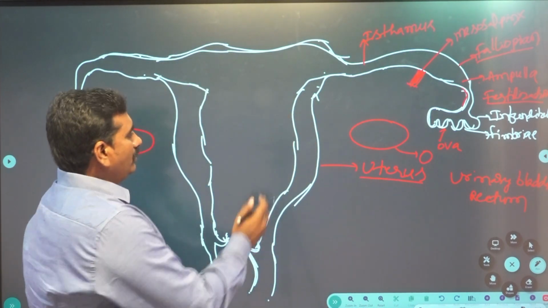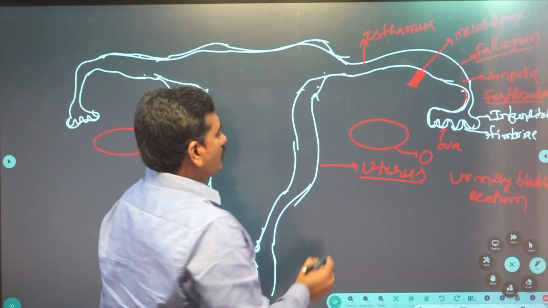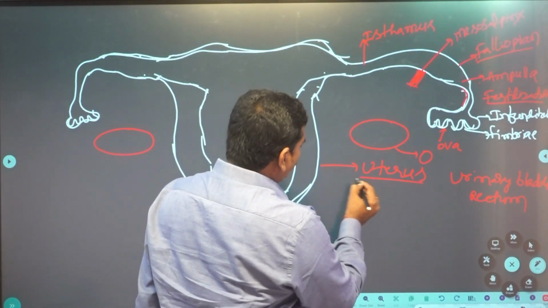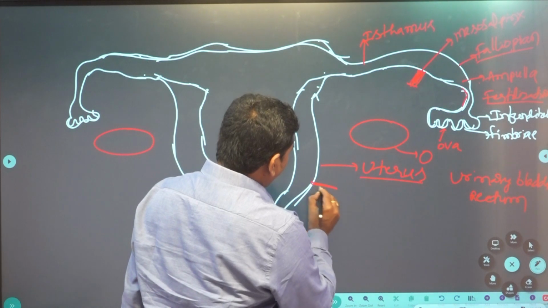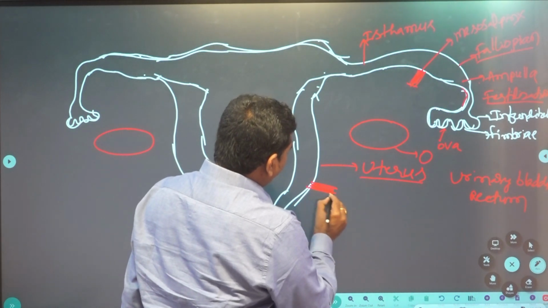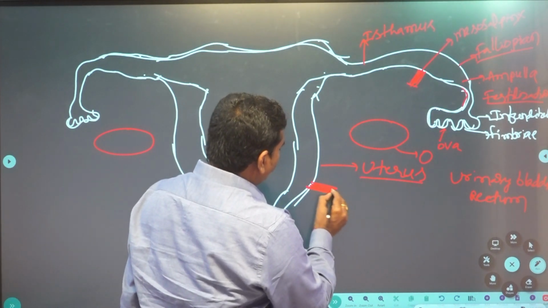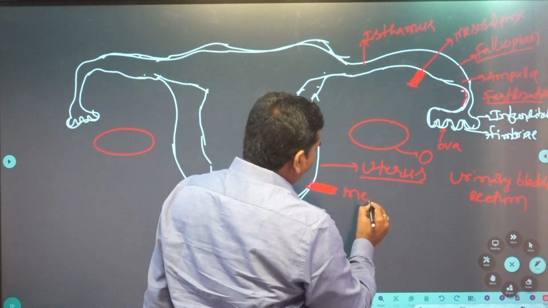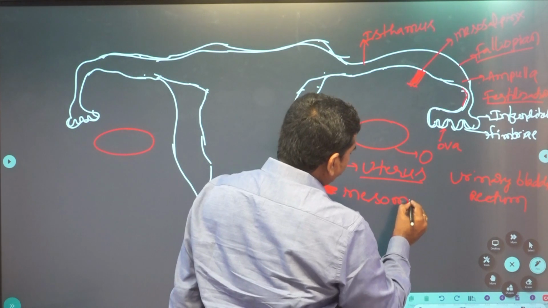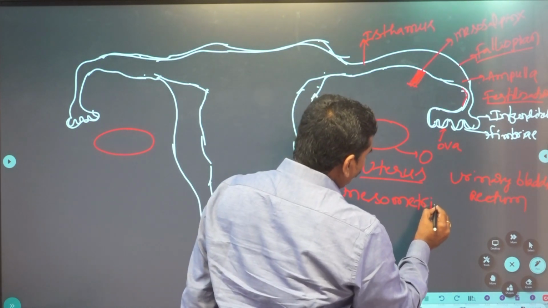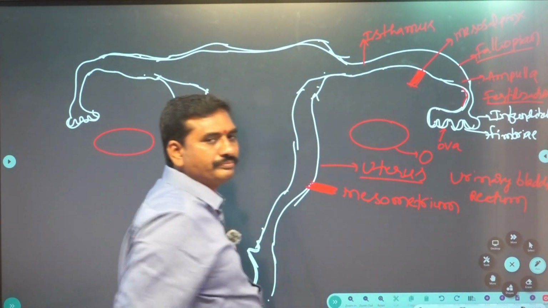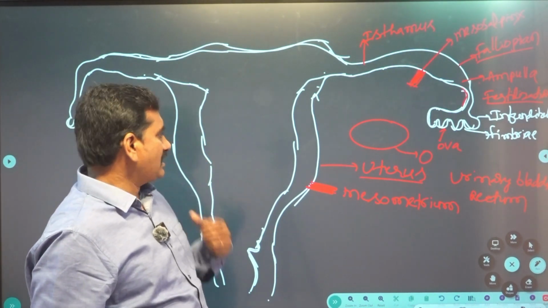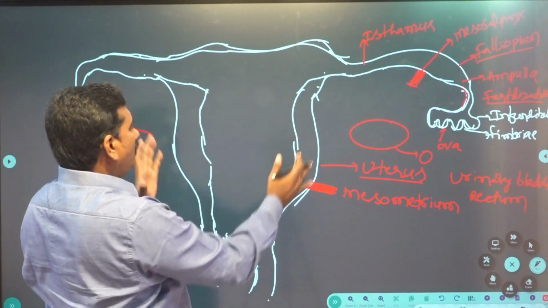Now, coming to the uterus. This uterus is also connected to the abdominal cavity by another peritoneal layer. This is known as mesometrium.